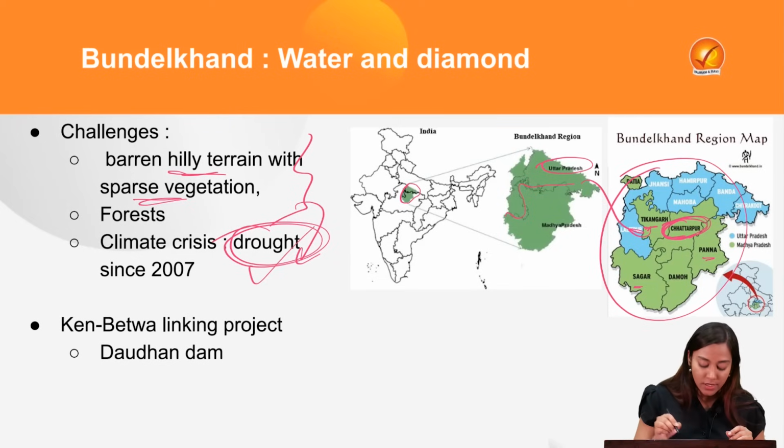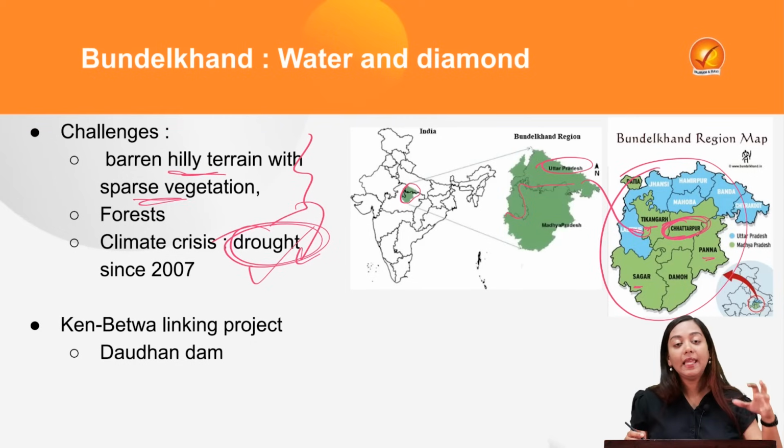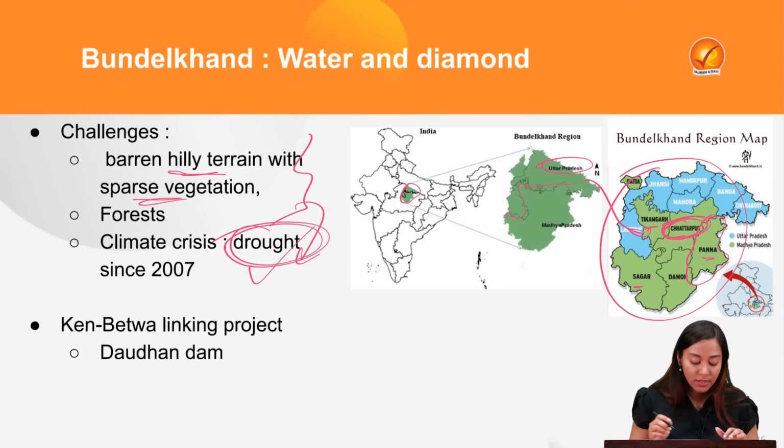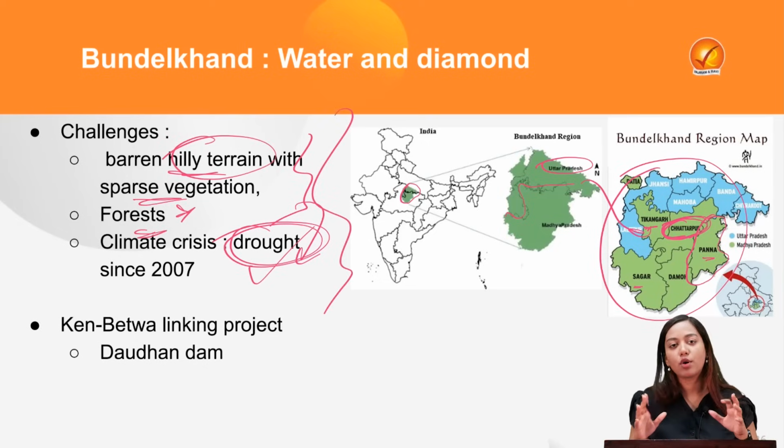So, drought is happening because of climate change, because of less monsoon. The area for cultivation is also very less, because you also know about Panna. Panna is a biosphere reserve, which means it has a huge amount of forested land, which again cannot be cultivated. The other part has hilly terrain, which means a lot of agriculture prospect is not available here.